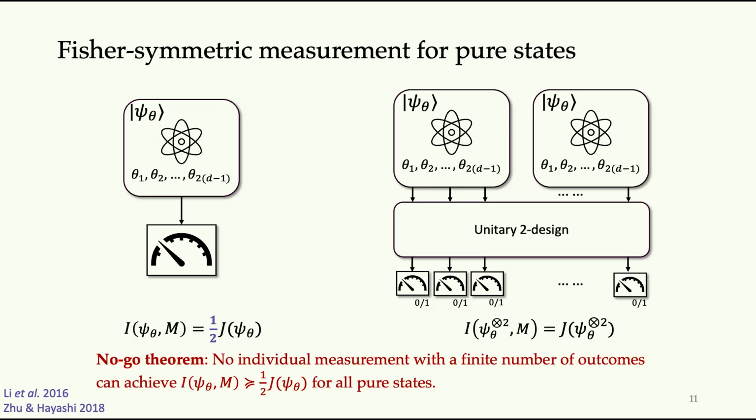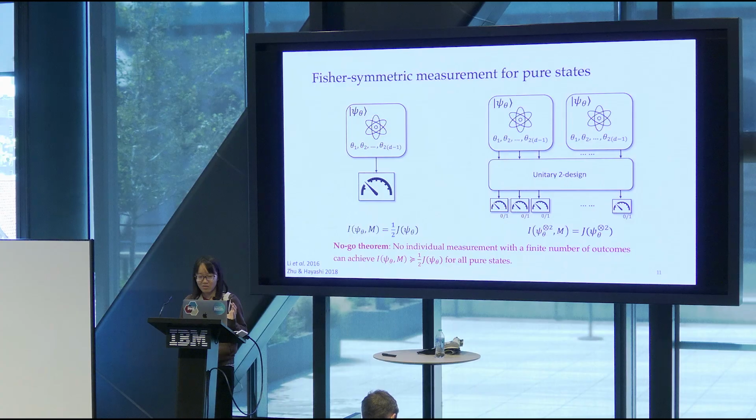Sorry, before I go on to the next slide, I just want to mention there's also a no-go theorem over here, which says that there's no single copy measurement or individual measurement with a finite number of outcomes that can achieve this relation, which is I larger than half of J, for all pure states.